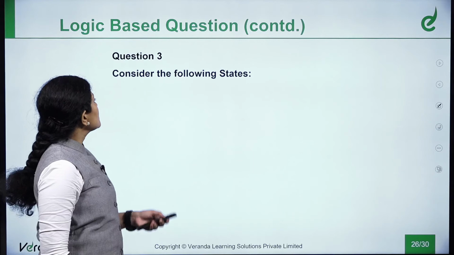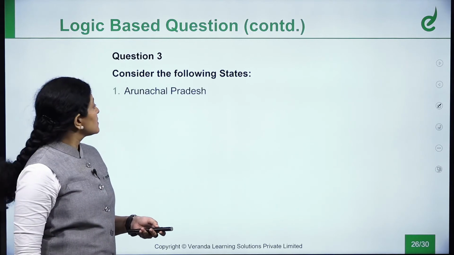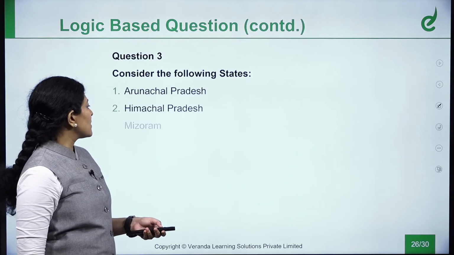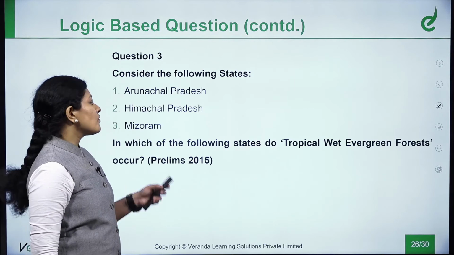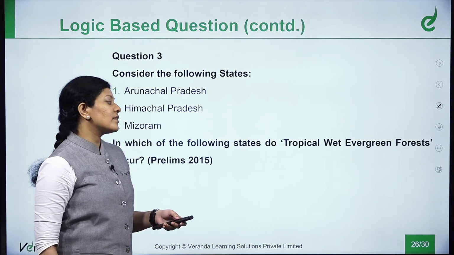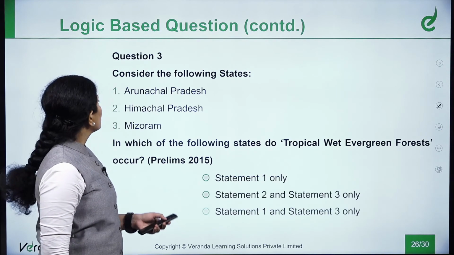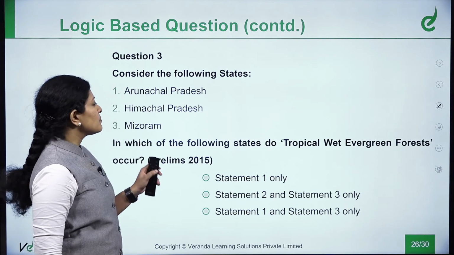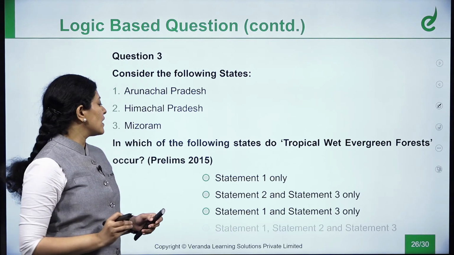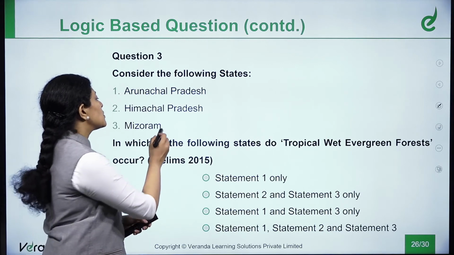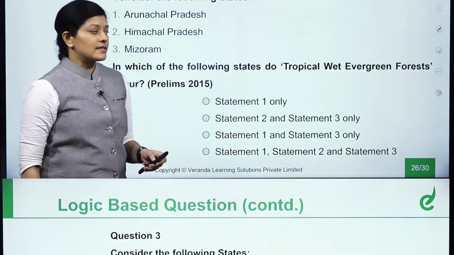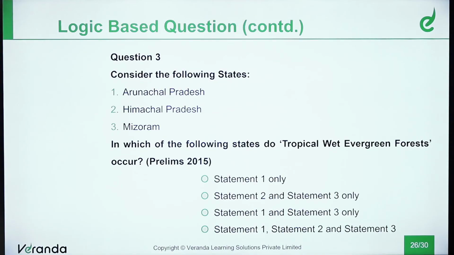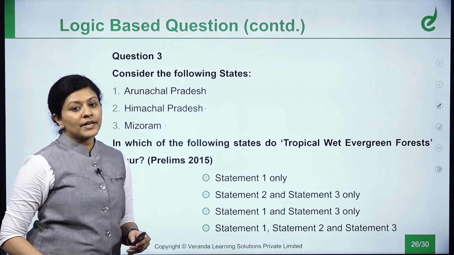The next question says, consider the following states: Arunachal Pradesh, Himachal Pradesh and Mizoram. In which of the following states do tropical wet evergreen forests occur? See, this is one of the factual questions, but still you have to have a basic knowledge of geography as well. Mizoram passes through the Tropic of Cancer. Himachal is positioned exactly in the temperate region.